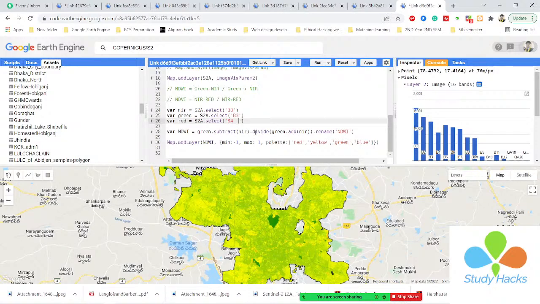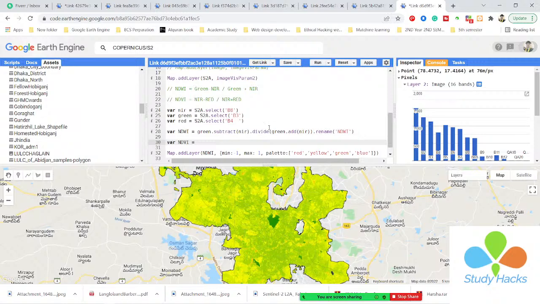Okay, so now I want to write the equation for the NDVI again. I simply take a variable and give the variable name NDVI. After this I put the equation here. My equation is, you can see, near minus red.